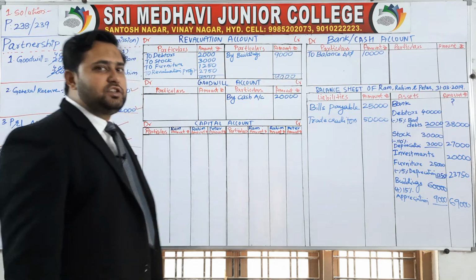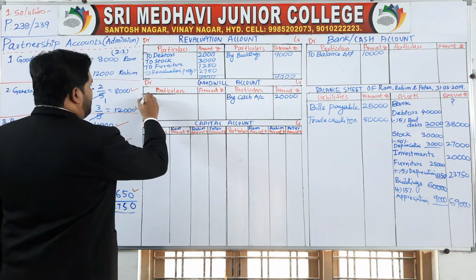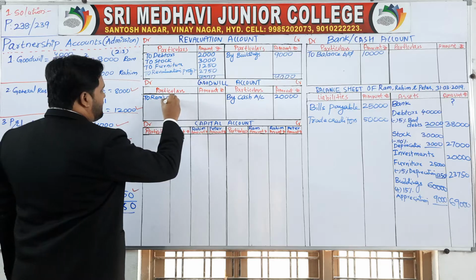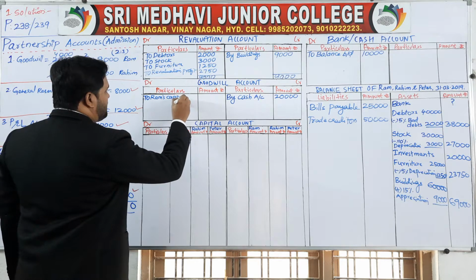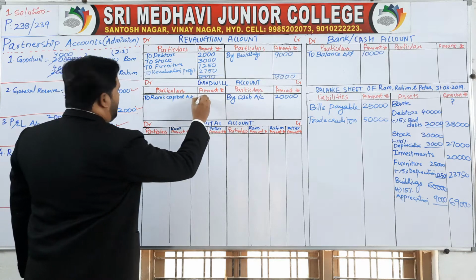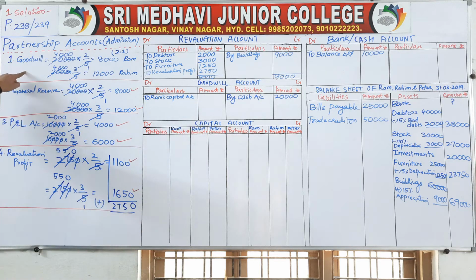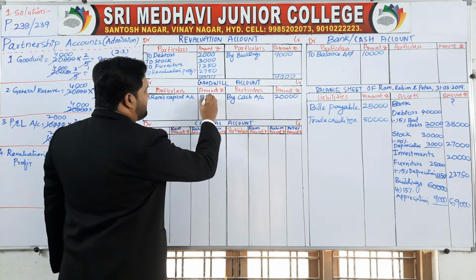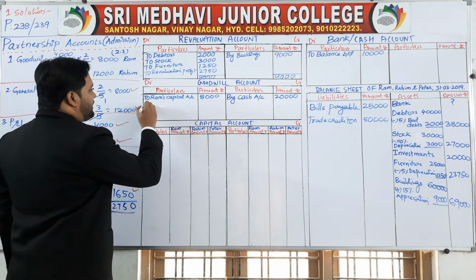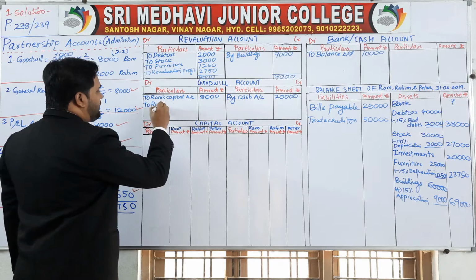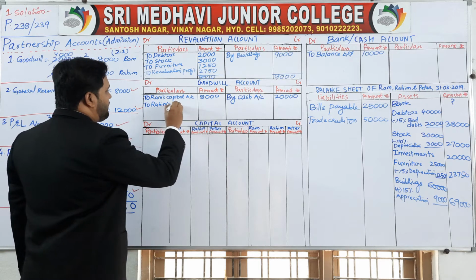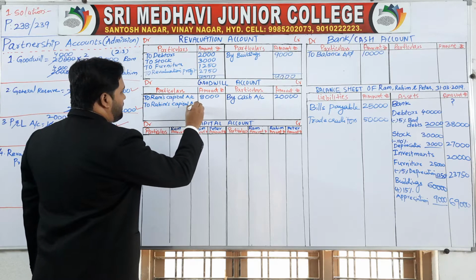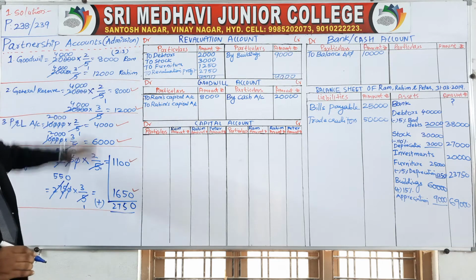This 20,000 is distributed to two partners called as to Ram's capital account. How much? Goodwill to Ram 8,000 rupees. To Rahim's capital account, how much is the value? 12,000 rupees.